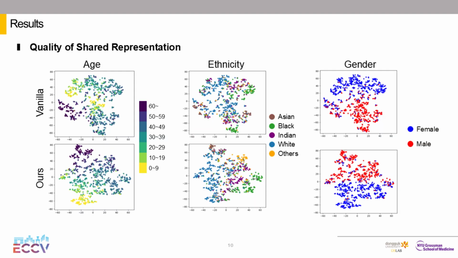These are visualization results of representations generated by the shared encoders with our method. As can be seen, when our method is applied, the classes are more clearly distinguished. In particular, in the case of the age classification task, it can be seen that the data are arranged in order of age when our method is applied.